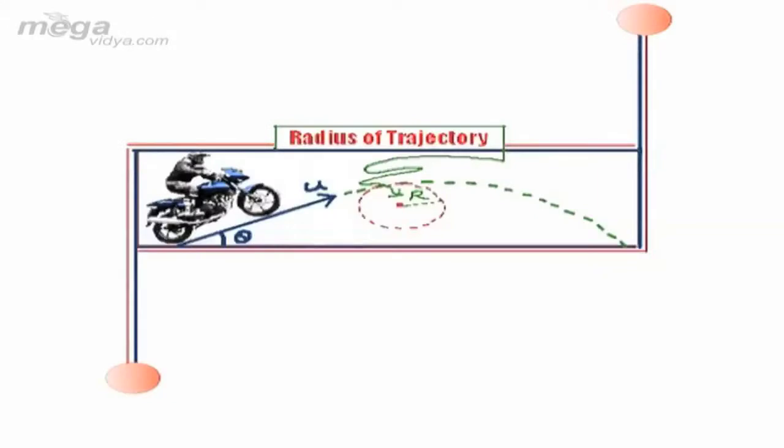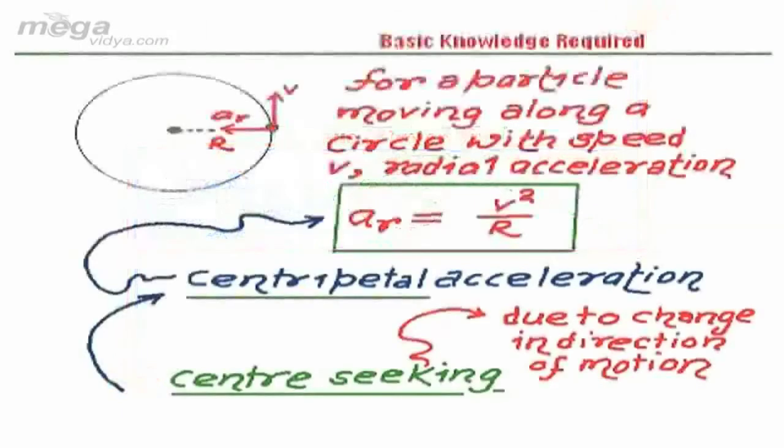Hi students, now we are going to discuss the radius of trajectory of the path of a projectile during its flight. To get this particular radius of trajectory, we require a brief knowledge of acceleration vector due to change in direction of the motion.